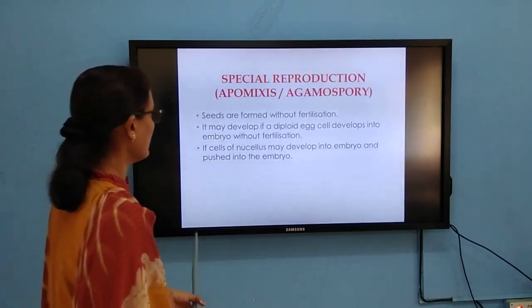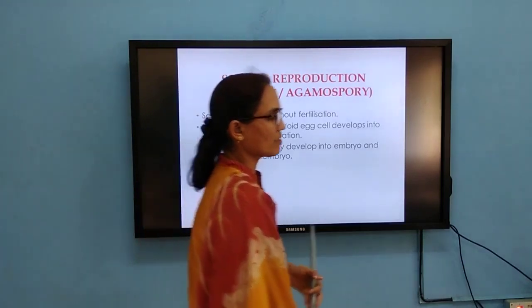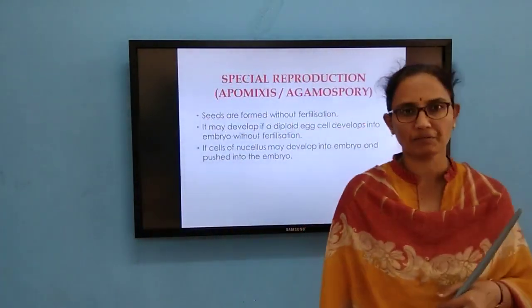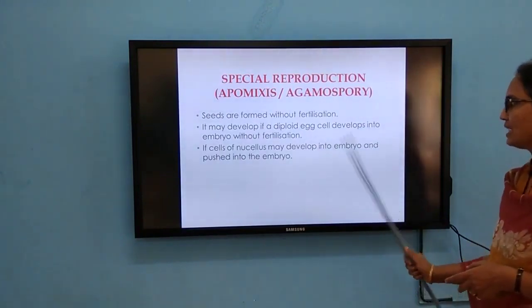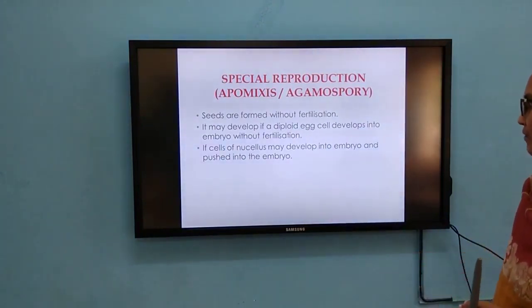Coming to the next one, there are certain seeds formed without fertilization. The diploid egg cell develops into an embryo without fertilization.